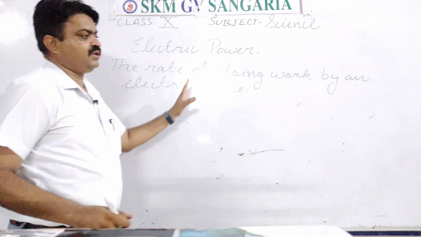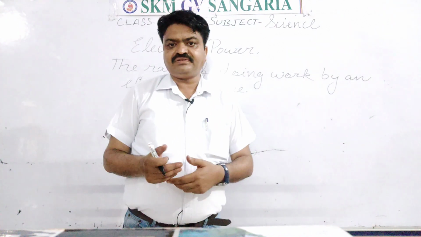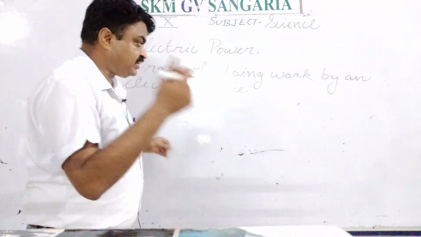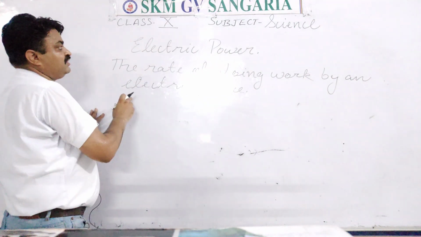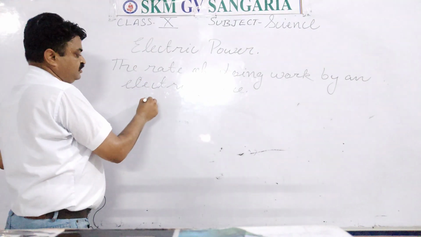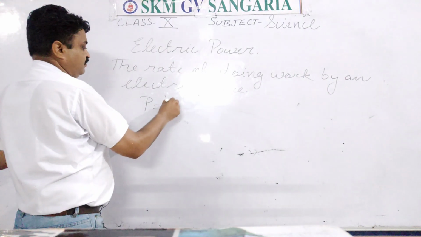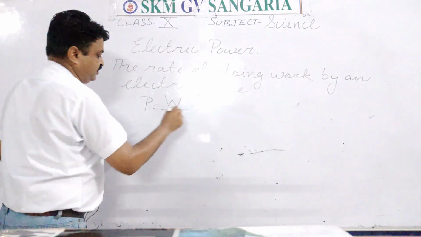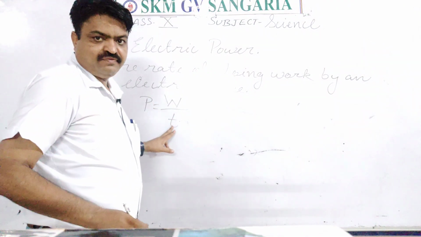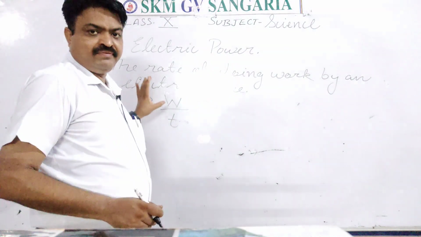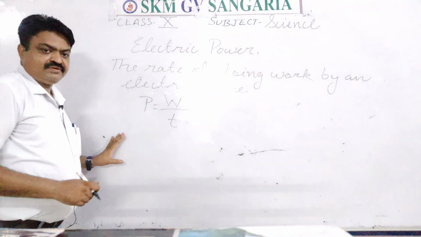The rate of doing work by an electrical device is known as electric power. Or another way you can write it here, the work per unit time. So the formula of power is work upon time. W for work, T for time. It is the formula of power, student.